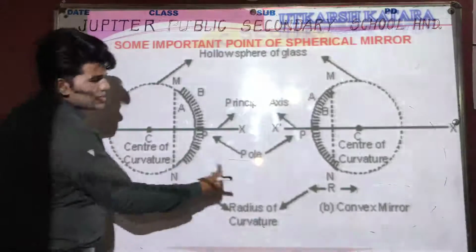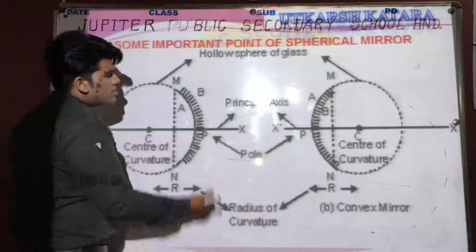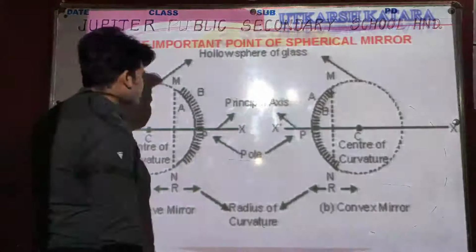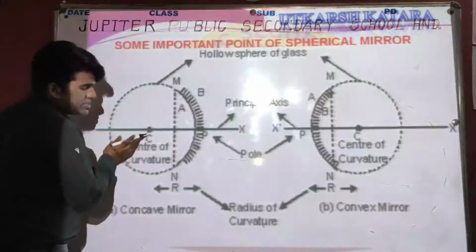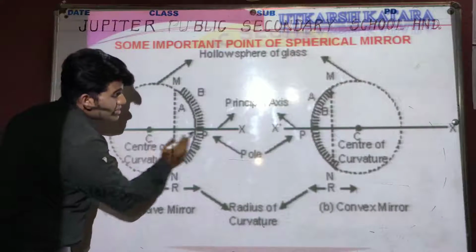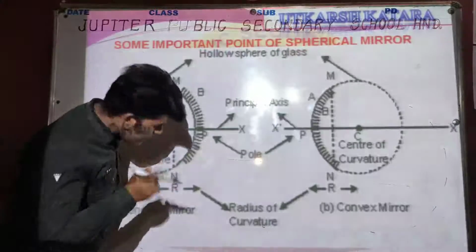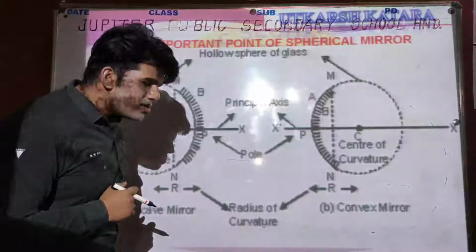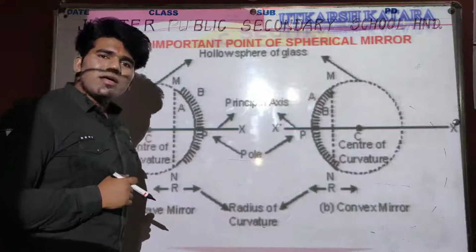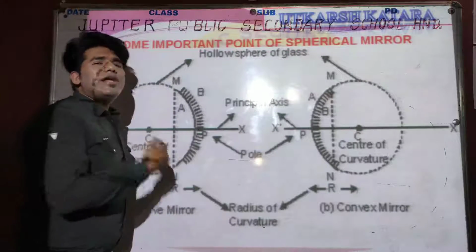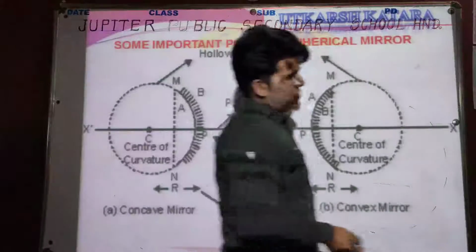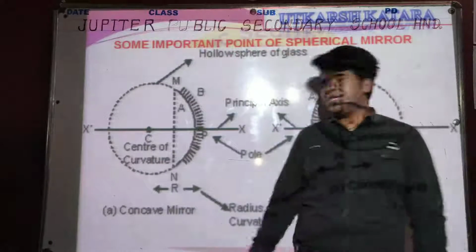You can observe the difference between the types of spherical mirror. This is the pole, this is the center of a sphere. Then CP is the radius of a sphere.